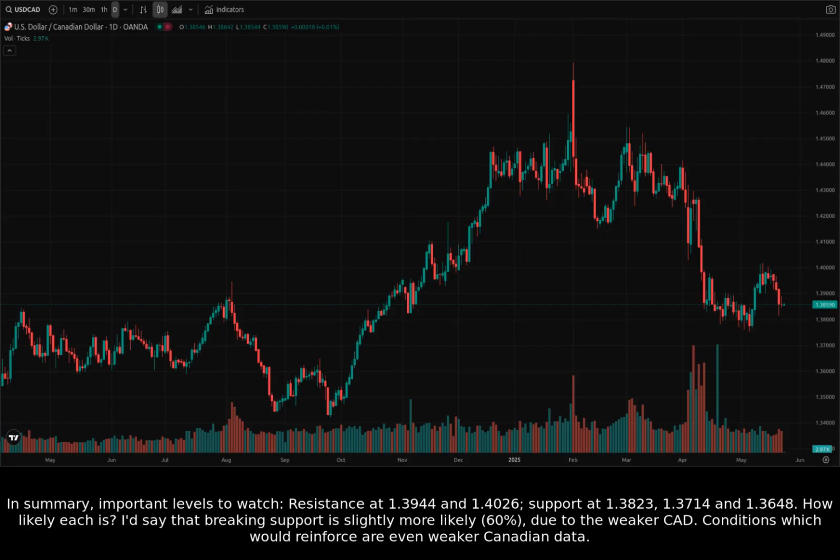1.3714 and 1.3648. How likely is each? I'd say that breaking support is slightly more likely, 60%, due to the weaker CAD. Conditions which would reinforce this are even weaker Canadian data.